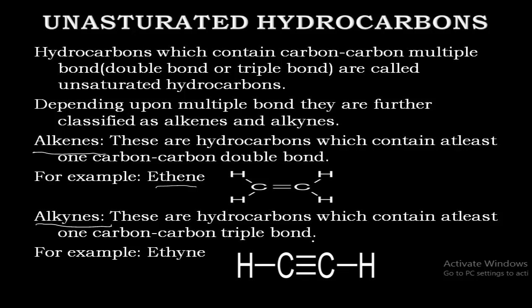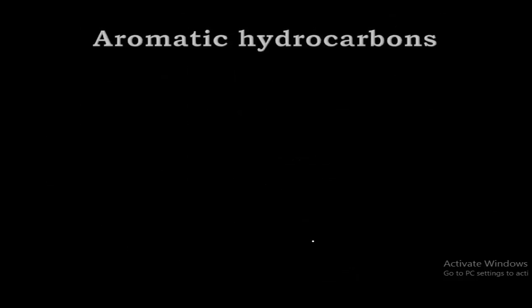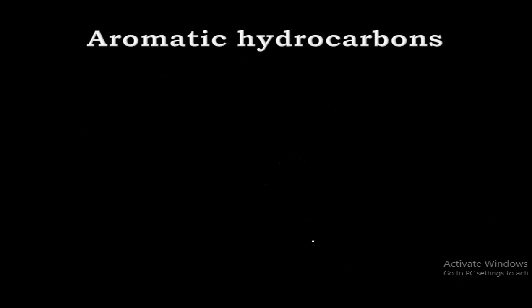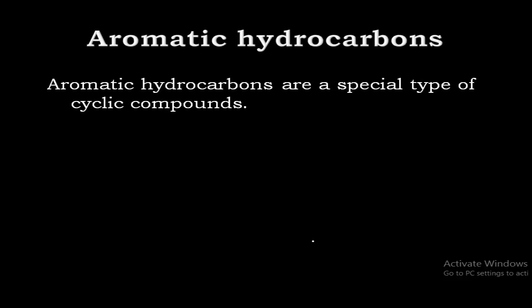So remember these things. Then the next type of hydrocarbon is aromatic hydrocarbons. Here aromatic hydrocarbons are a special type of cyclic compounds. So these consist of a closed or ring chain, but again in that only there is a particular special type of characteristics exhibited by these hydrocarbons, and we will discuss about these in detail in upcoming classes.